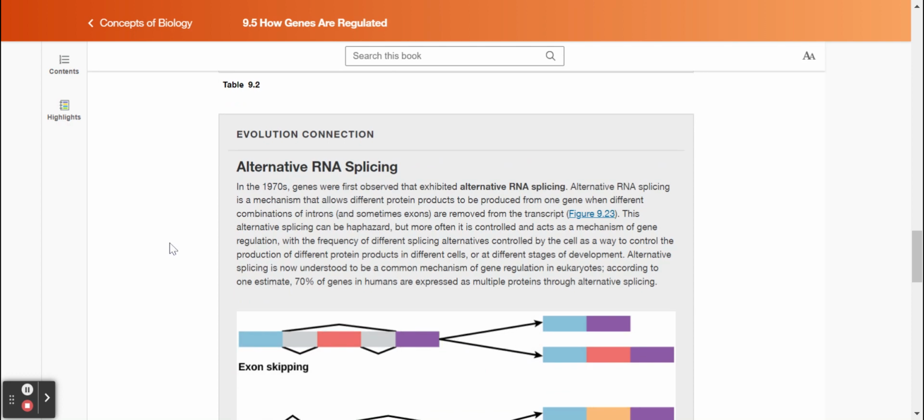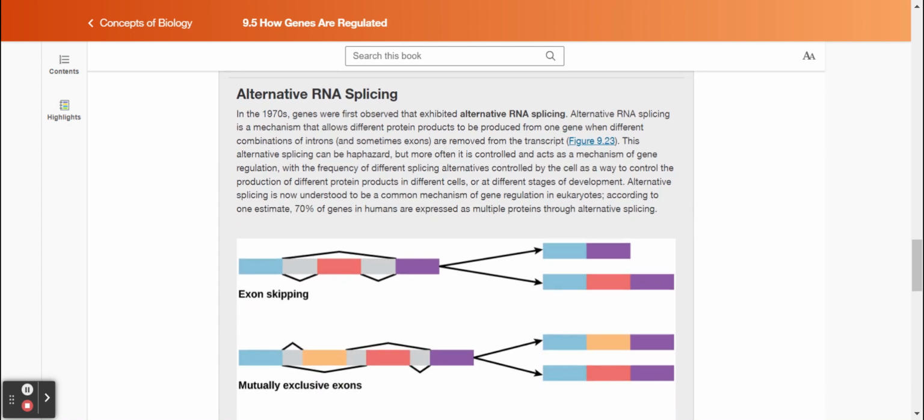Evolution connection: Alternative RNA splicing. In the 1970s, genes were first observed that exhibited alternative RNA splicing. Alternative RNA splicing is a mechanism that allows different protein products to be produced from one gene when different combinations of introns, and sometimes exons, are removed from the transcript.